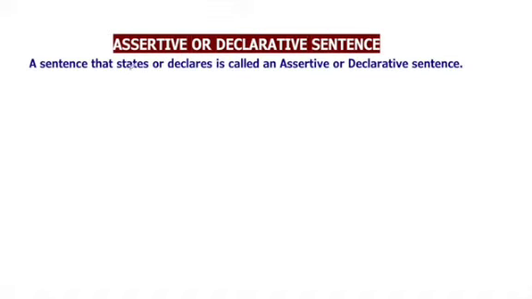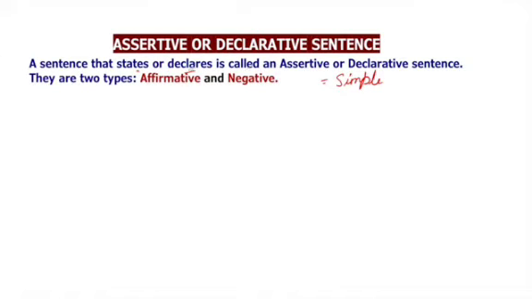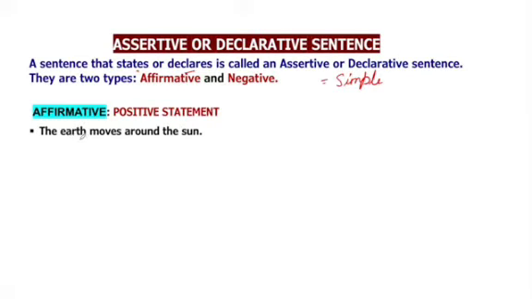A sentence that states or declares is called an assertive or declarative sentence. It means any sentence which is stating something or declaring something is called an assertive statement. They are called simple statements also because these are simple statements without any emotions, without any exclamation, without any question. These sentences are of two types: affirmative and negative. Affirmative means positive statement. Any kind of sentence which is giving a positive statement is called an affirmative sentence.